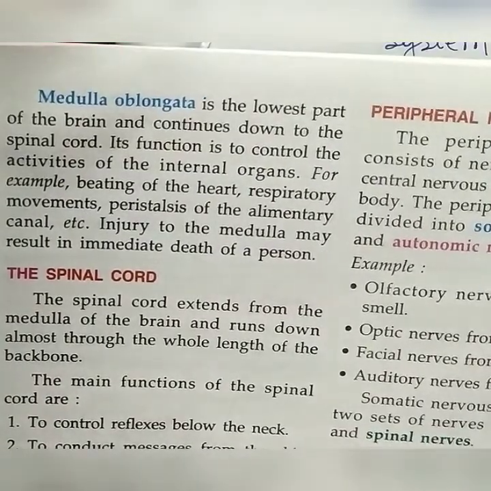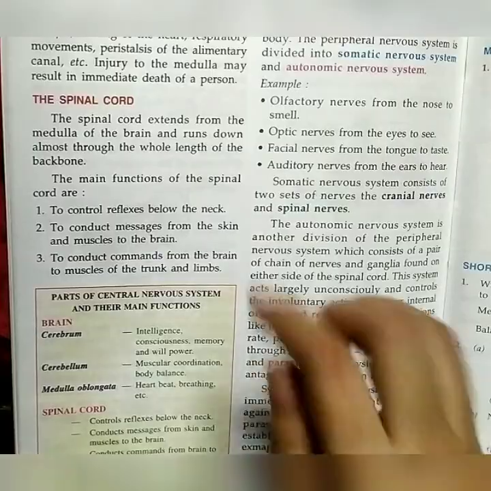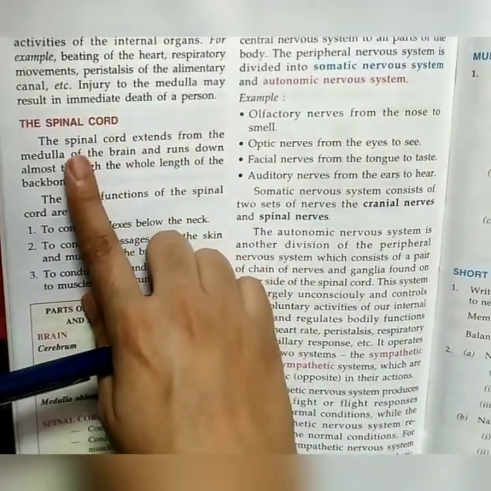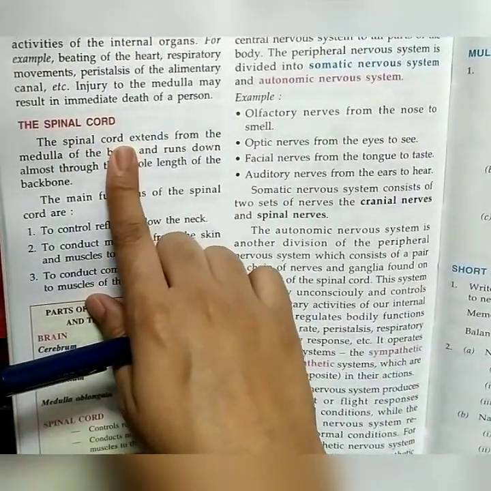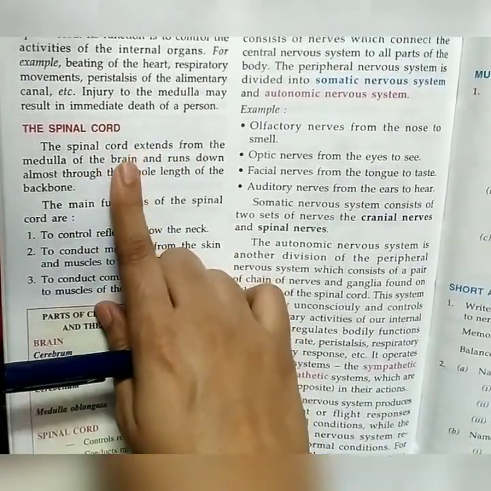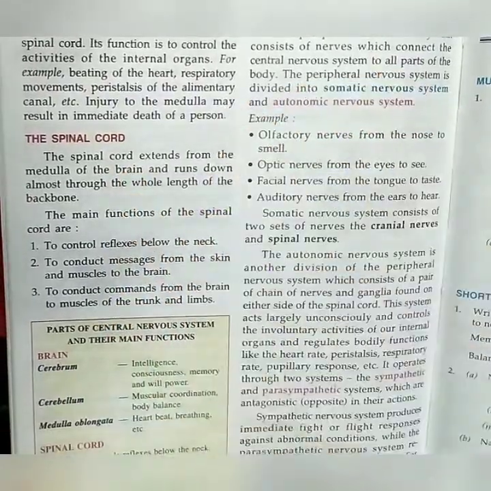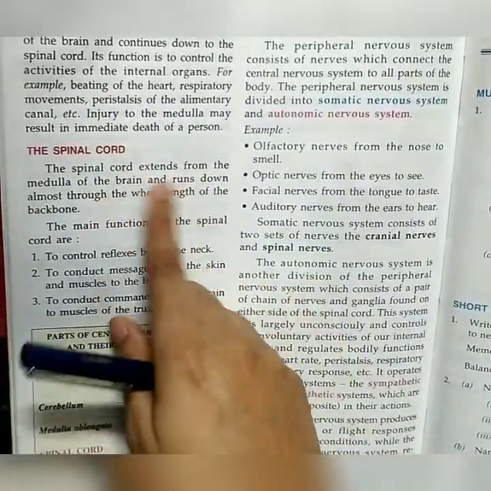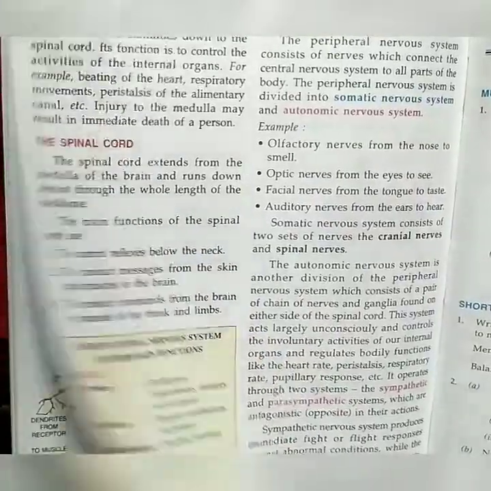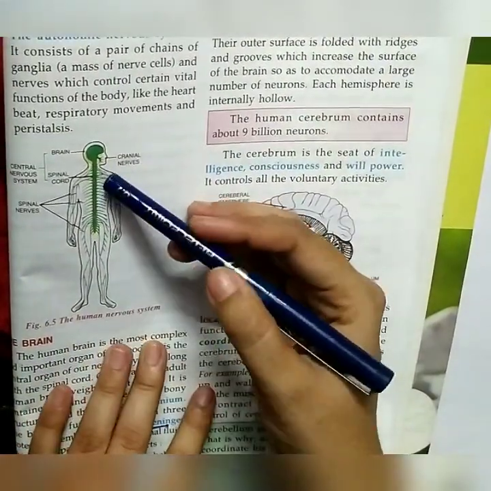Next is the spinal cord. The spinal cord extends from the medulla oblongata of the brain. I told you that the medulla oblongata joins the brain and spinal cord, so it extends after that portion and runs down almost the whole length of the backbone. See here, it is the spinal cord.